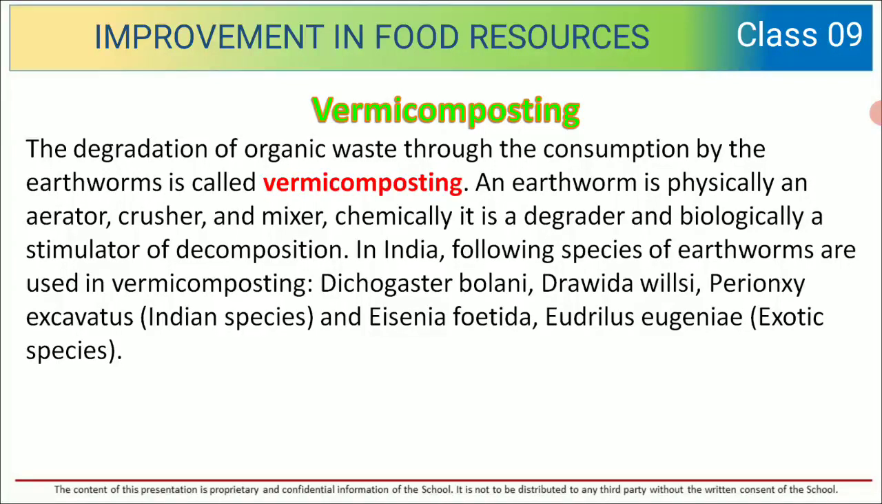In India, the following species of earthworms are used in vermicomposting: Drawida willsi, Perionyx excavatus, and Eisenia fetida. These are all different species.